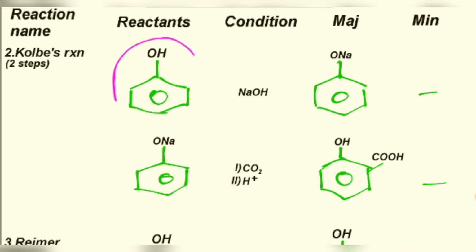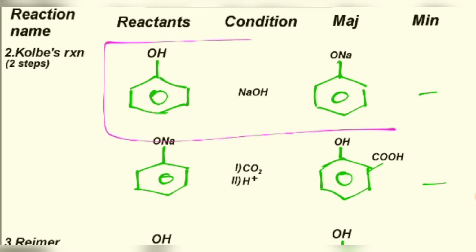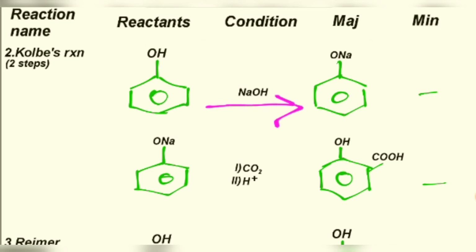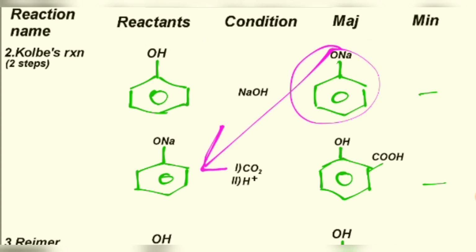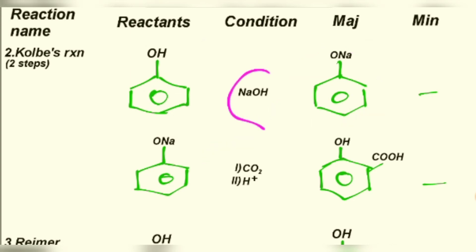So in this reaction also we added the reactants, condition, major and no minor product, so it's dash of course. Here also, you're able to see how nicely, if you draw an arrow here, you will see a complete reaction. So it's really very helpful for you to learn things. Now whatever is major here will act as a reactant in the second step. You need to learn only these two, which are very important. That's why I've made a different row for this one.